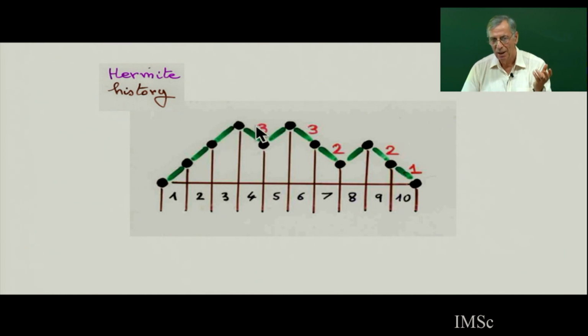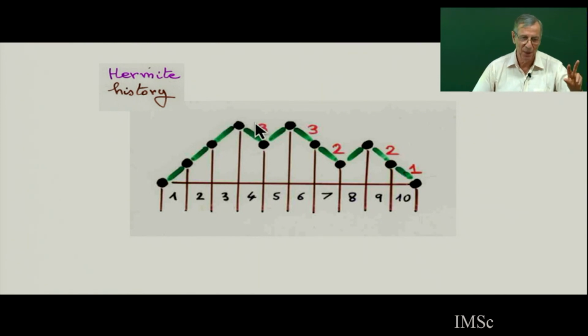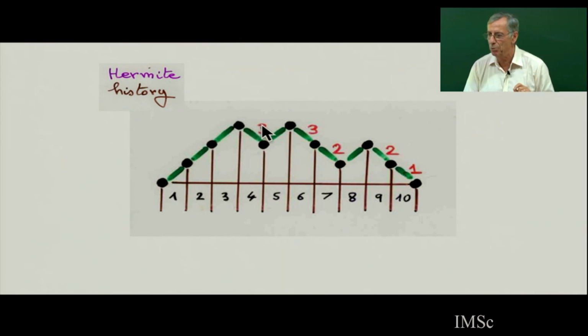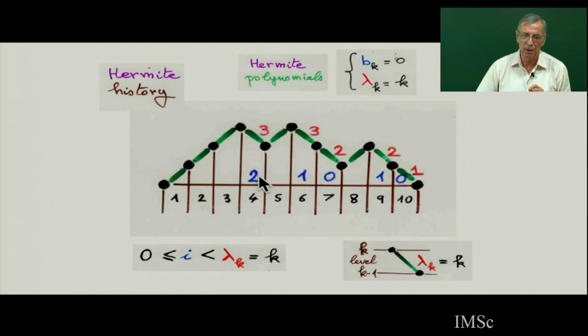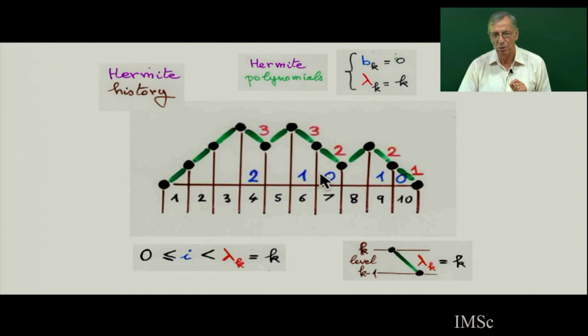So I have a Dyck path. I have this number, which is a weight coming from lambda k equals k for each going step. The product is 72, so I must have 72 histories. History means you do a sequence of primitive operations, and here there are 3 choices. You have 3 choices to do this, and history means I will remember which choice I have done. Here the choices I have labeled from 0. So here I choose choice number 2, here choice number 1, choice number 0.